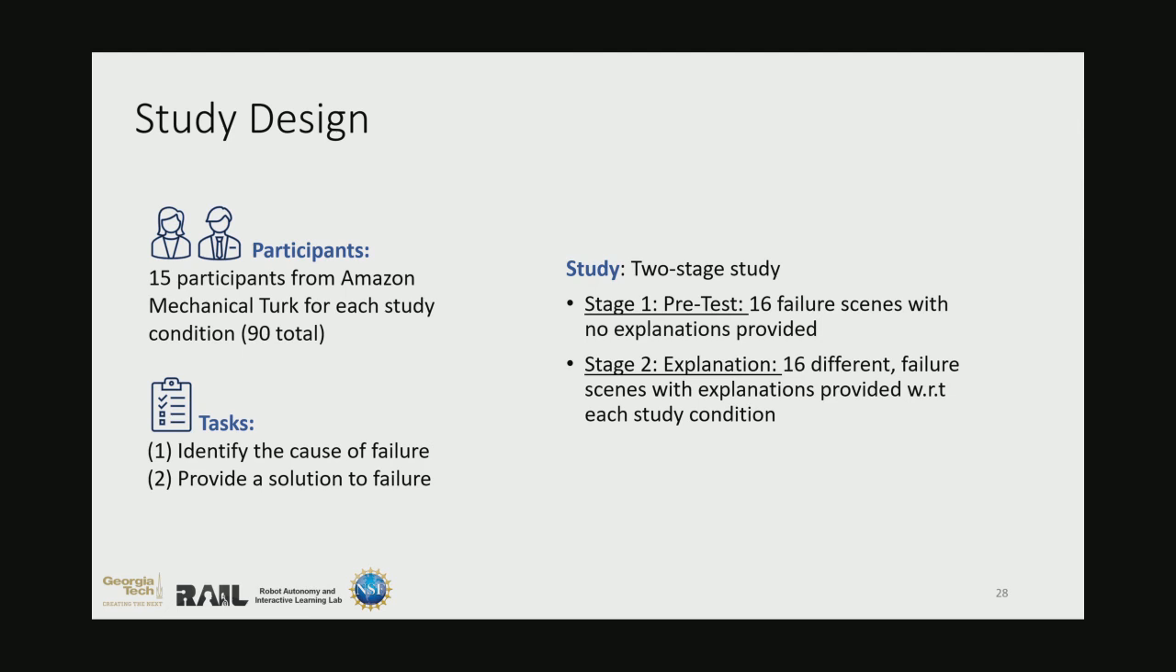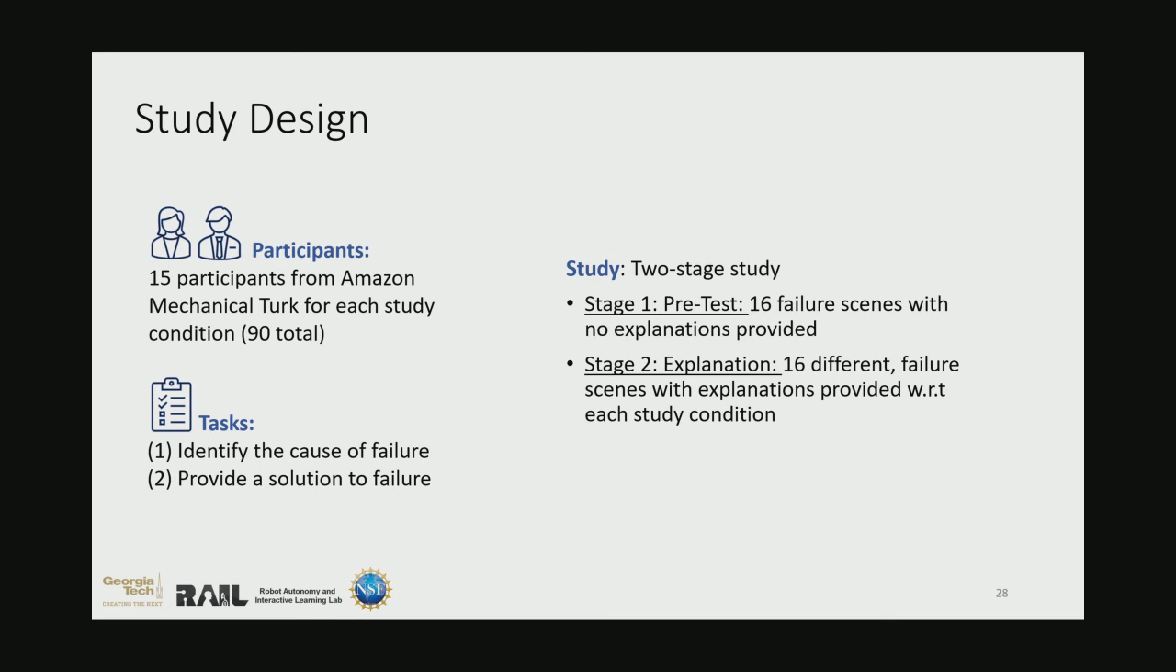So to compare how effective each explanation type is in helping our users, we conducted an additional user study where we recruited 90 participants from Amazon Mechanical Turk. There were 15 participants in each study condition, and each participant was shown images of failure scenarios from the robot's point of view when it encountered a failure. The participants were then asked to identify the cause of failure and provide a solution to the failure for robot recovery. The user study was broken up into two stages to be able to see the impact of an explanation.